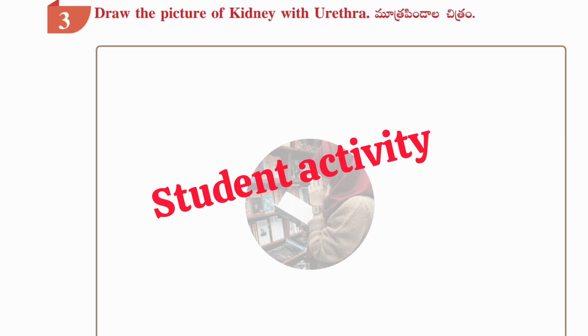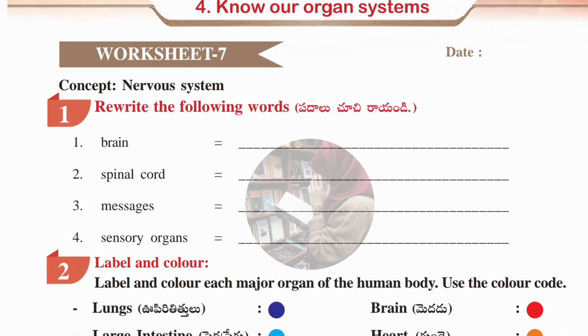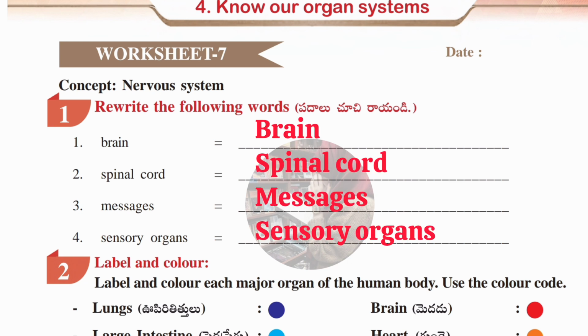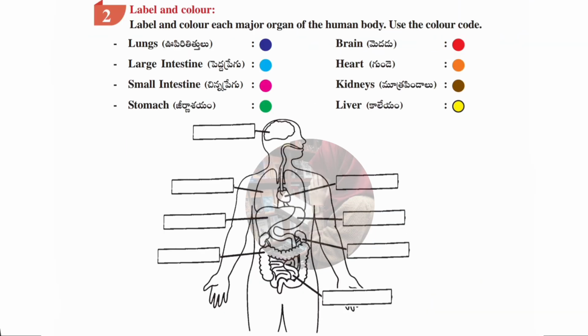Now we'll move to the next worksheet, that is worksheet number 7. Here the concept is nervous system. In the first Roman you need to rewrite the words given below. So first word is brain, second word is spinal cord, third word messages, fourth one sensory organs.